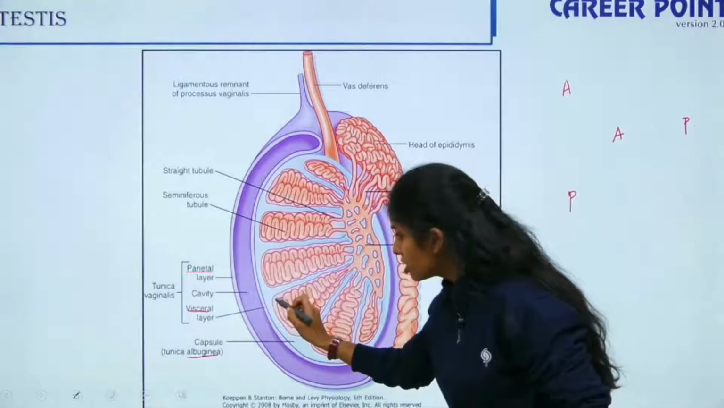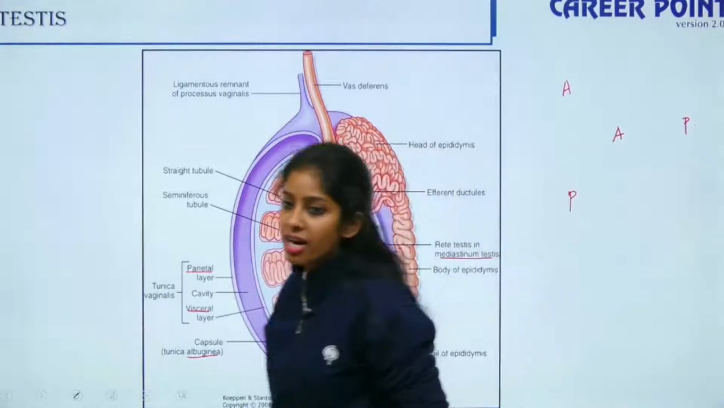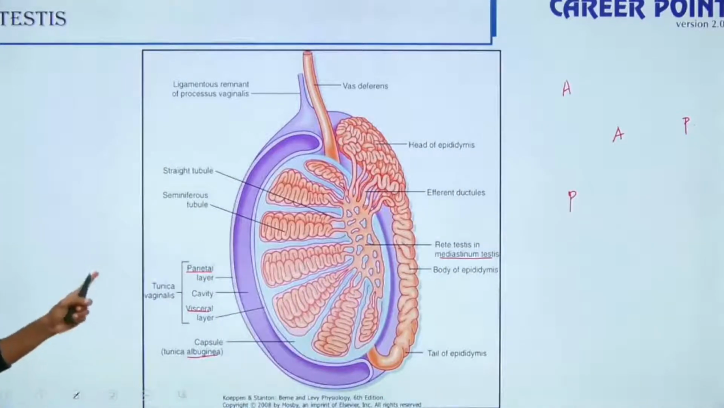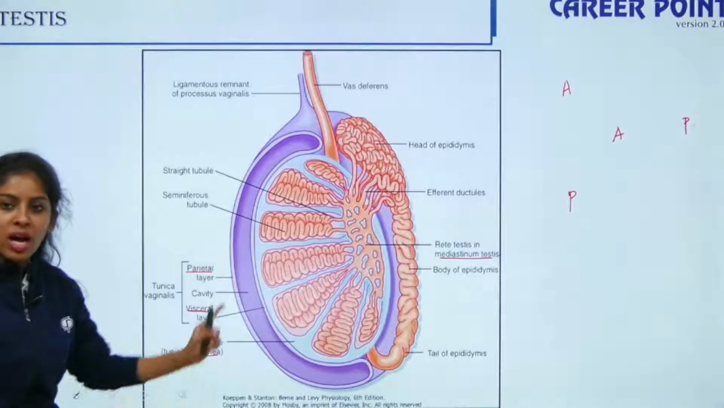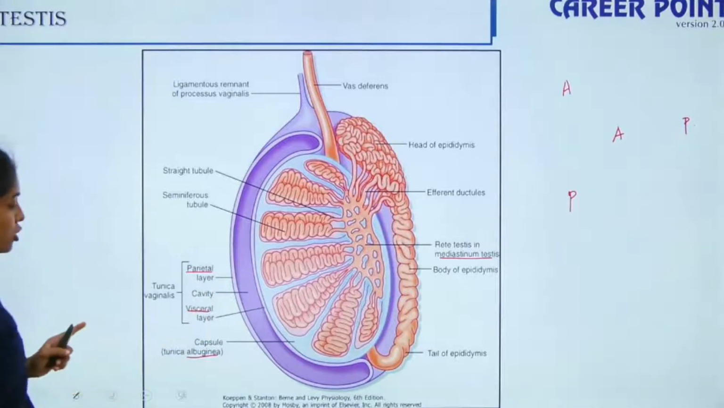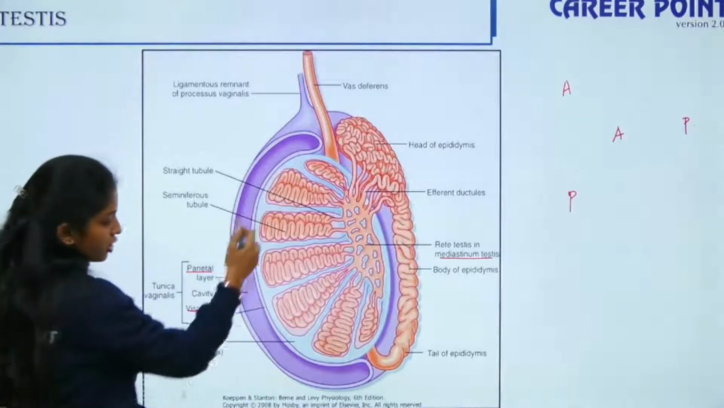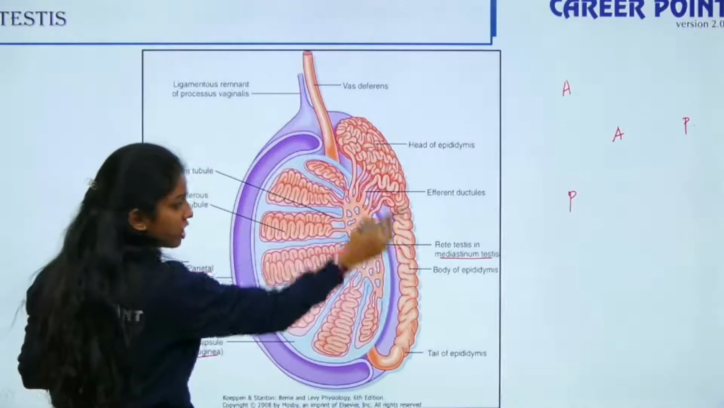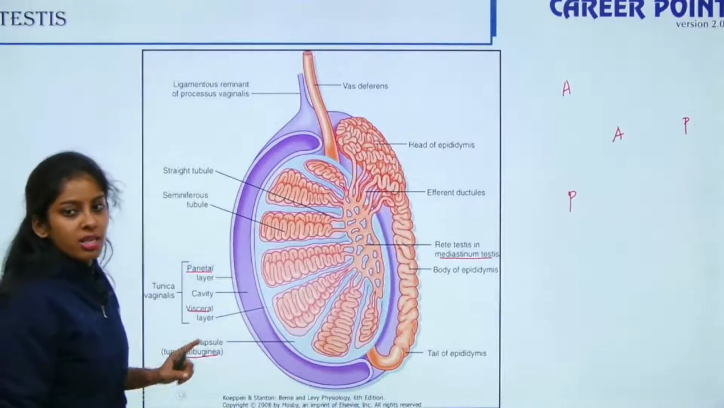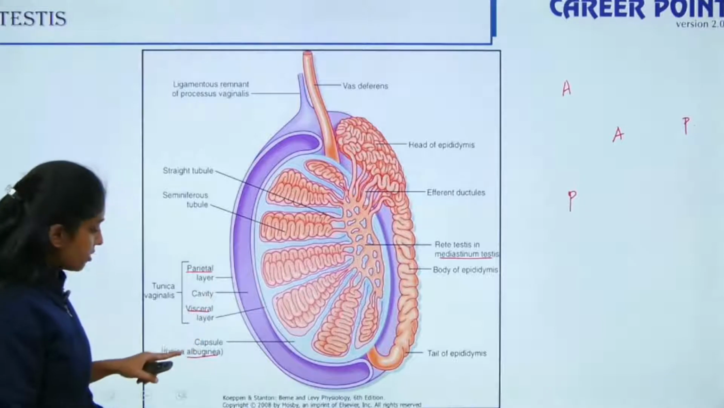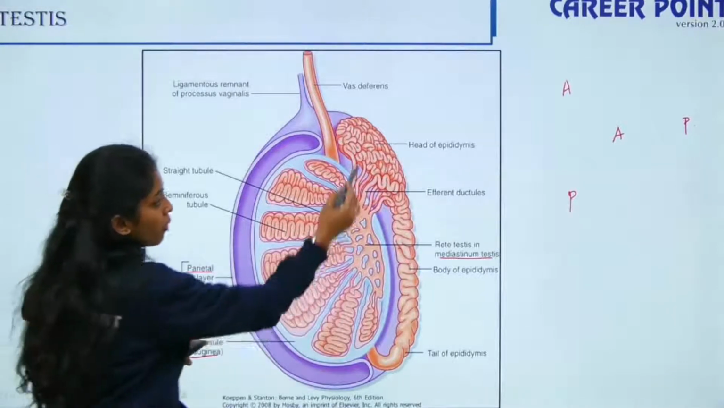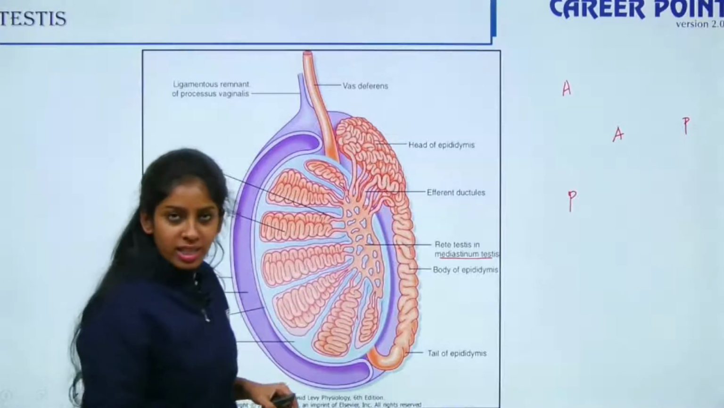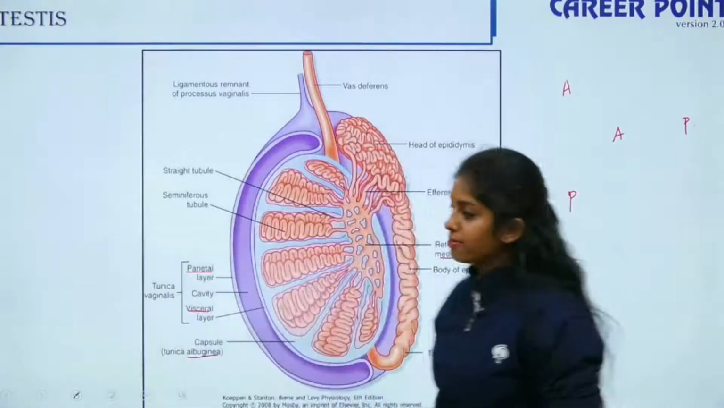Innermost here you have your tunica vasculosa layer. So these are the 3 layers of your testis. Once again, tunica vaginalis, tunica albuginea and tunica vasculosa. The tunica vaginalis posterior portion is not covered because the blood vessels and nerves enter. Then it is tunica albuginea, where the posterior portion is divided into a vertical septum, that is your mediastinum testis.